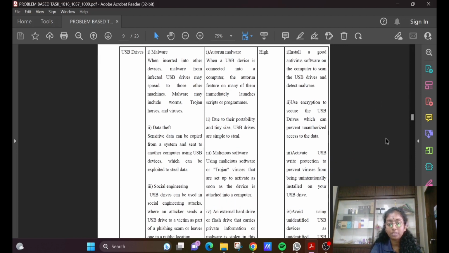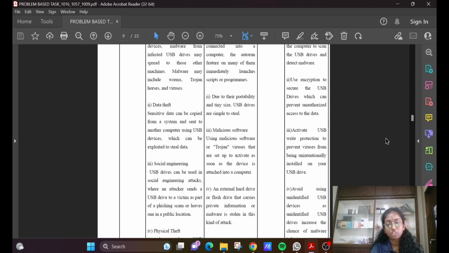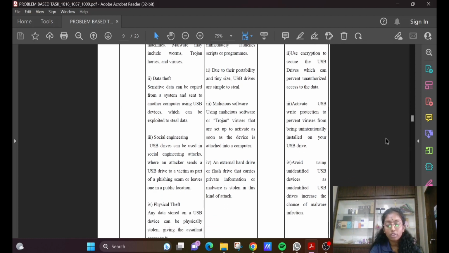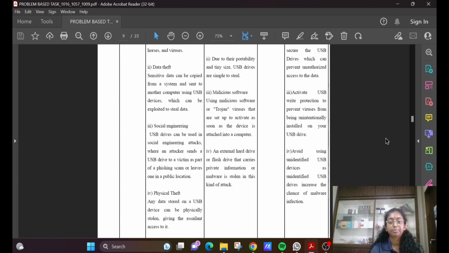The third one is to activate USB drive protection to prevent viruses from being unintentionally installed on your USB drive. The last control for USB drives is to avoid using unidentified USB devices, as unidentified devices increase the chance of malware infection.